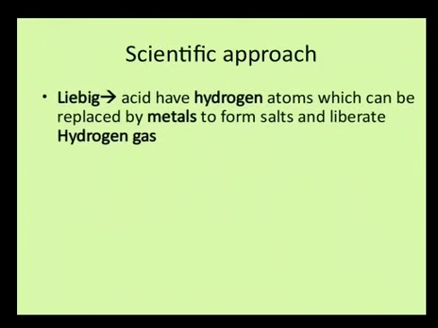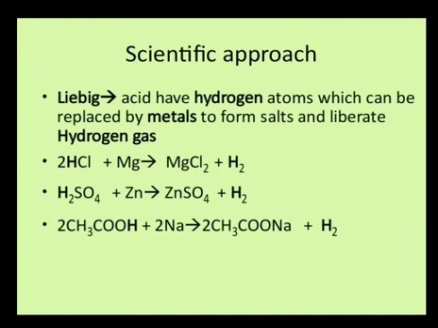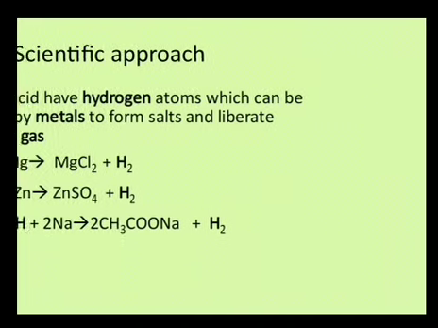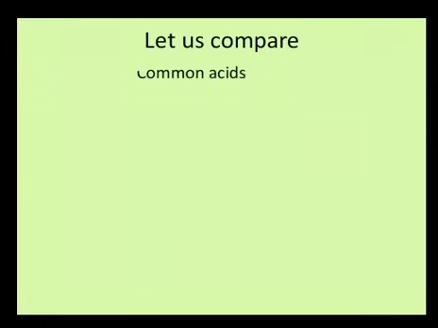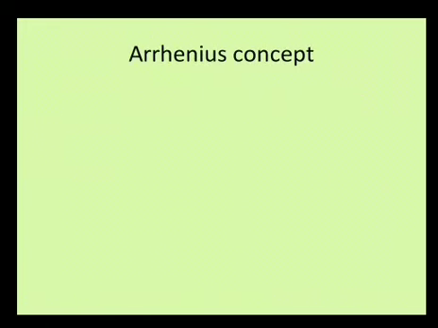Then we studied the scientific approach, when Liebig said that all acids have hydrogen atoms in them, and when treated with metals they liberate hydrogen gas. This was further confirmed by studying the composition of certain acids. All the acids have hydrogen in them, which proved Liebig's concept.